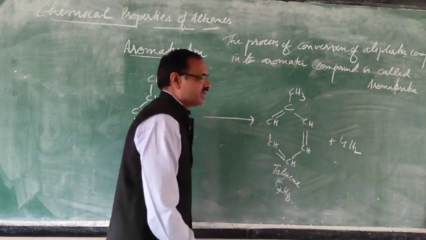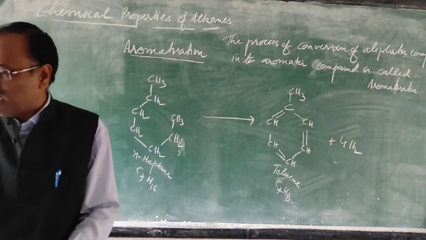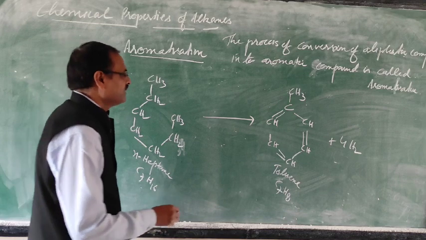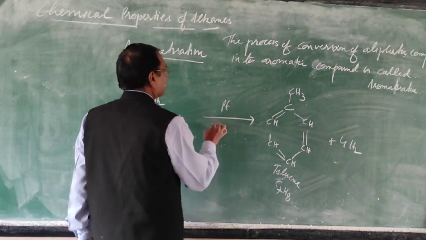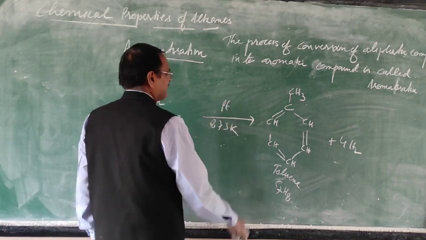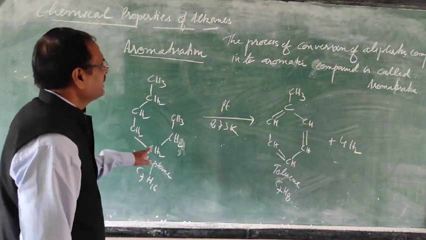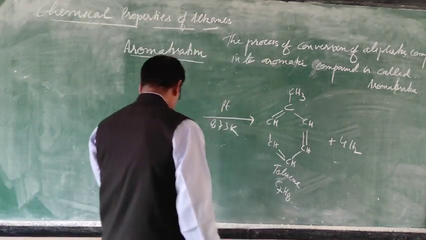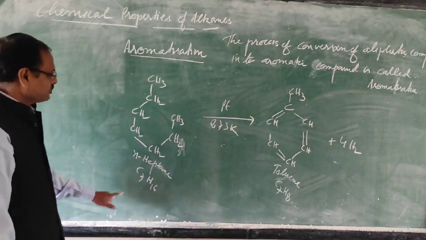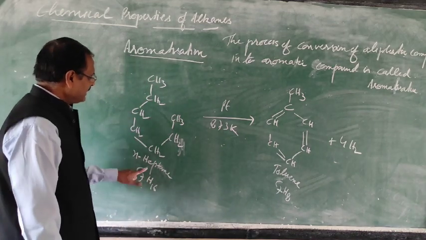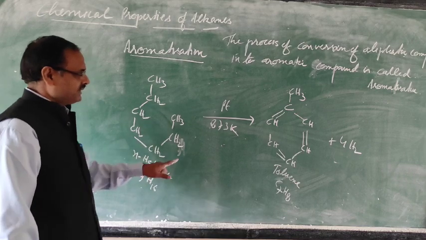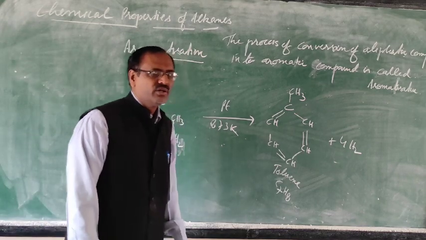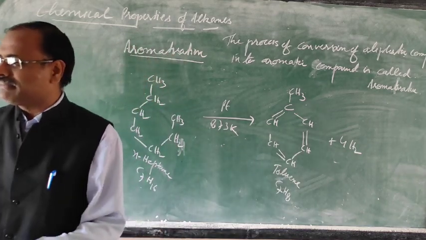4 molecules of hydrogen are removed, and the condition is platinum and 873. So this process is called dehydrogenation because hydrogen molecules are removed from there. So by this way, here you have taken heptane, and there you are getting toluene. So this is the benzene derivative.